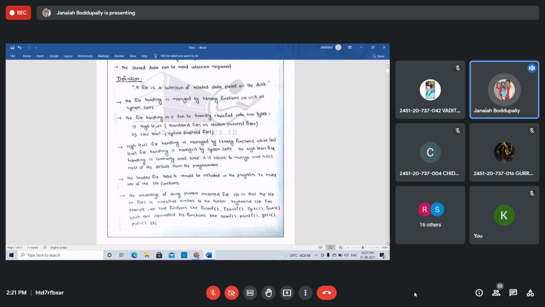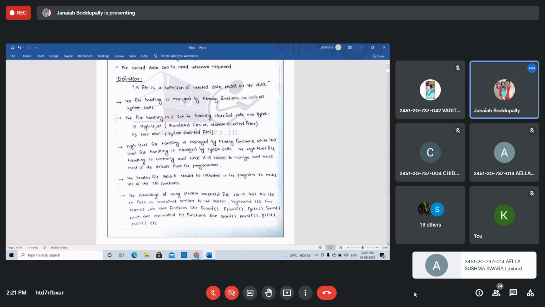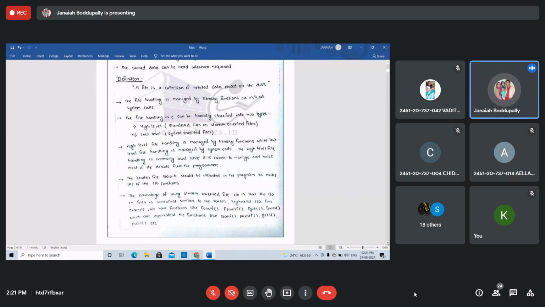The file handling is managed by library functions as well as the system calls. We use the library functions as well as system calls to manage the data. System calls are used to retrieve the data. We will discuss what the system calls are.